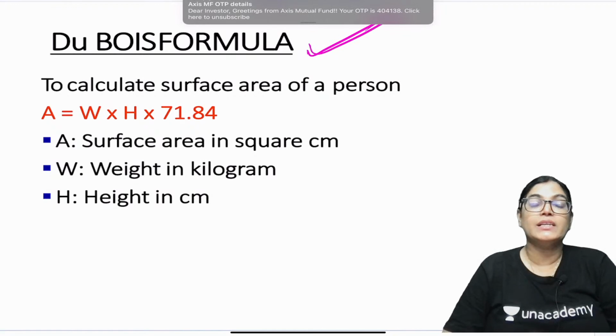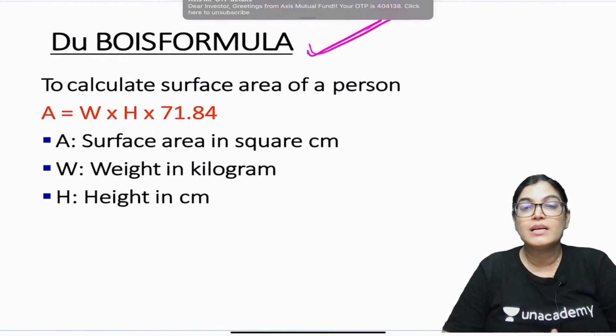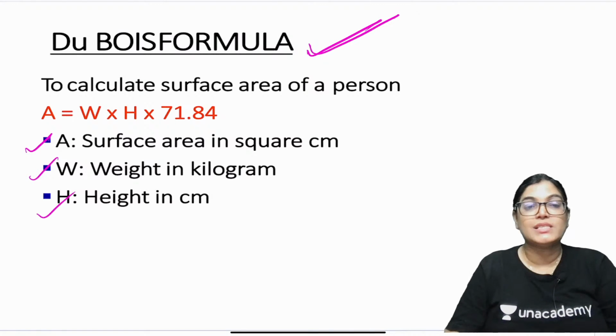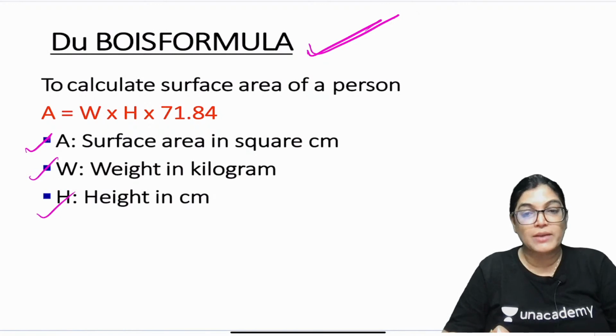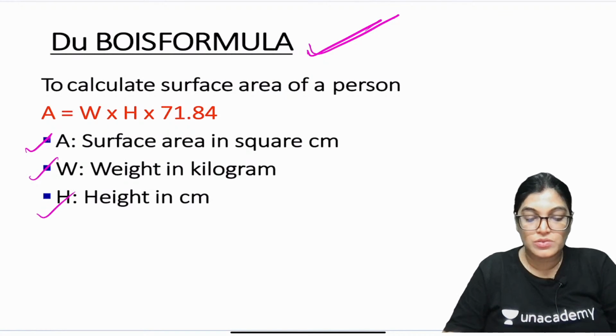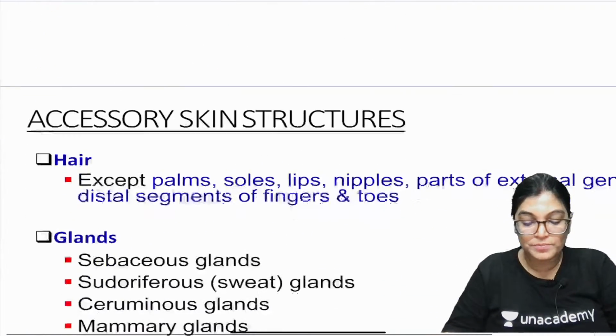This is very important. Here A is surface area in square centimeters, W is the weight in kilograms and H is height in centimeters. This is a formula which can be used by you if you want to calculate the surface area of a person involved in case of burn. This is called the Dubois Formula.